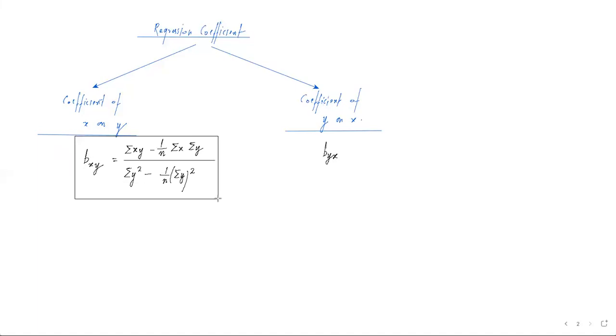This is one formula for finding the regression coefficient of x on y, or bxy, that is summation xy minus 1 by n summation x summation y whole divided by summation y square minus 1 by n summation y का whole square.